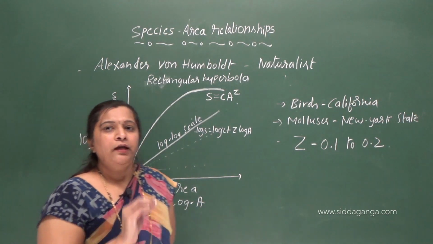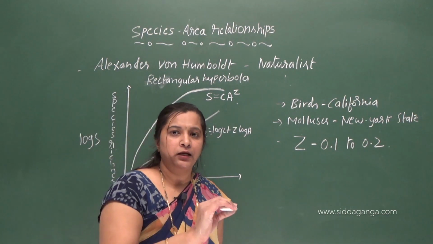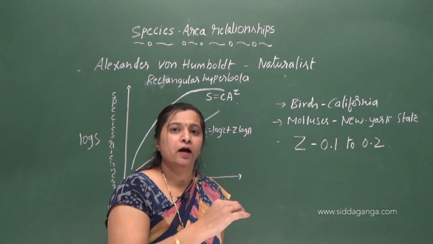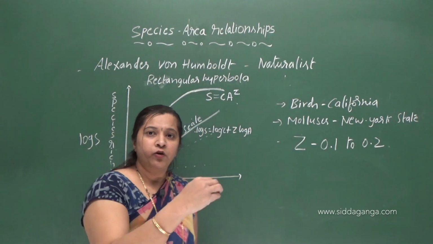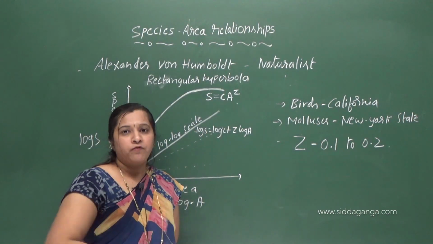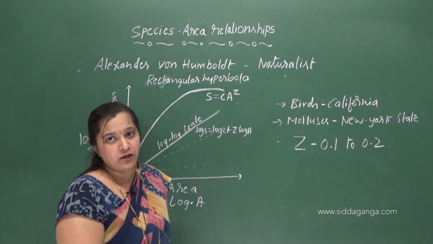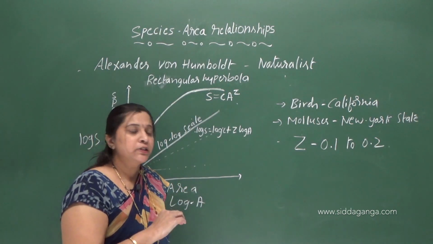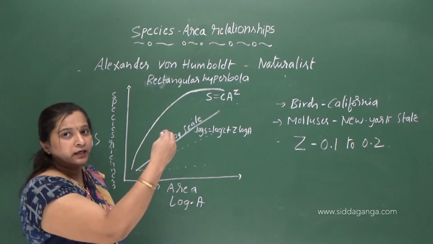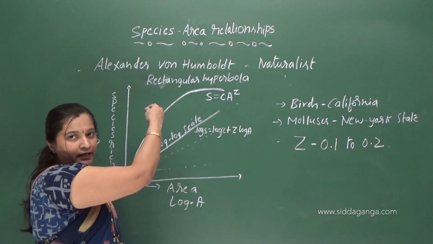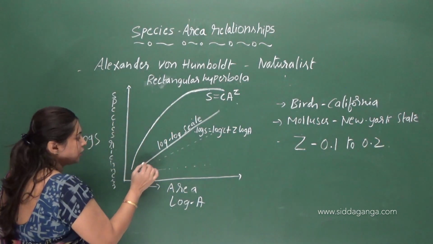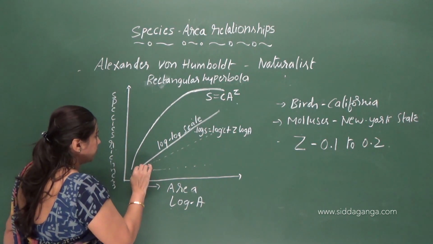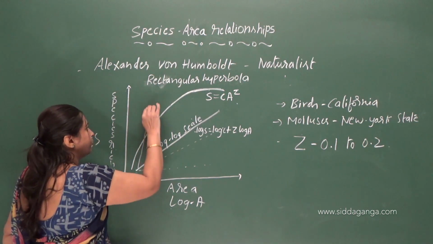Suppose the analysis is done in a larger area, like an entire continent. Suppose you are going to analyze the number of bird species in the entire continent. What happens here? As the explored area increases, the number of species also increases, right? So what happens to the slope here? The slope will become much steeper like this.